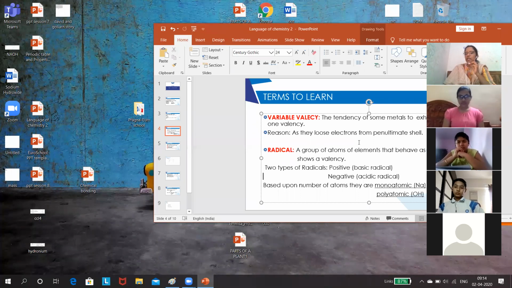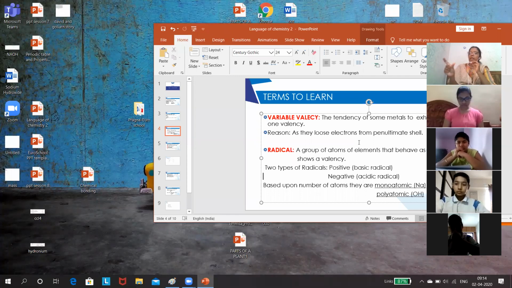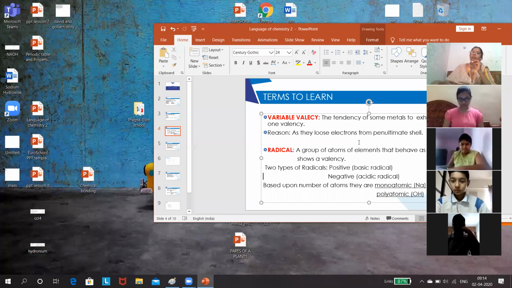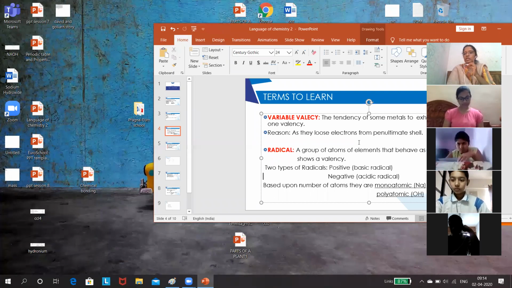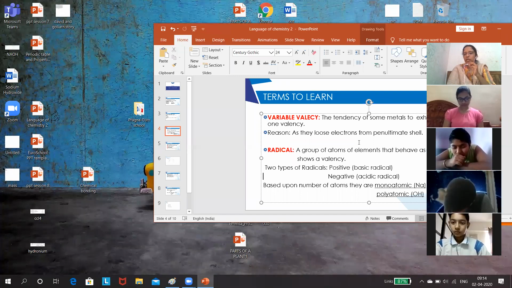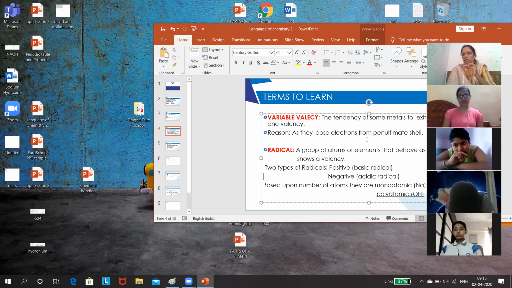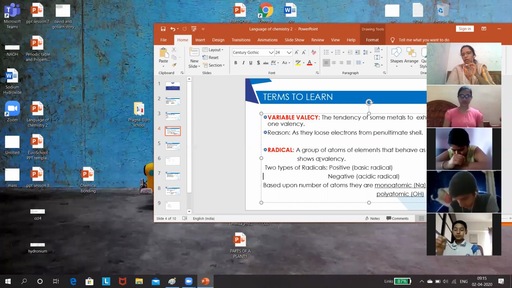That is the reason copper can exhibit +1 valency and also +2 valency. Why do some metals exhibit variable valency? Because those elements have a tendency to lose electrons even from their penultimate shell. Is the concept clear?